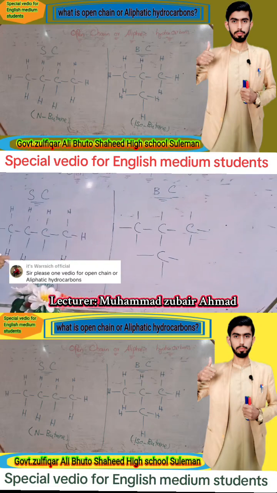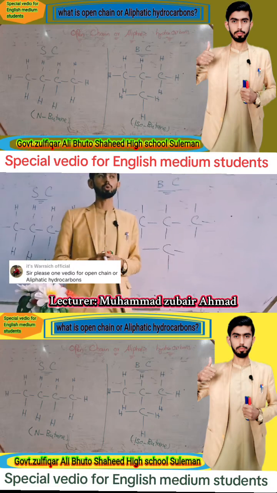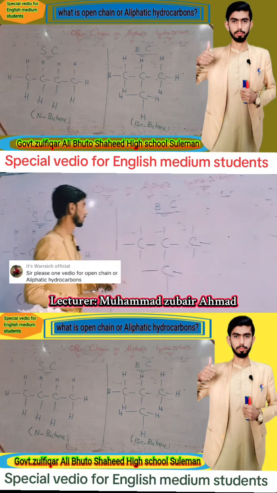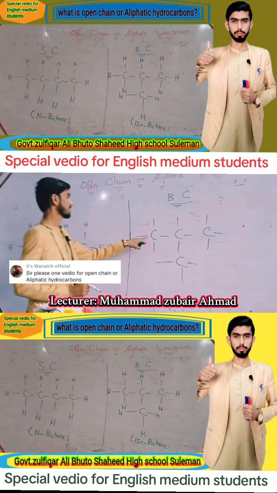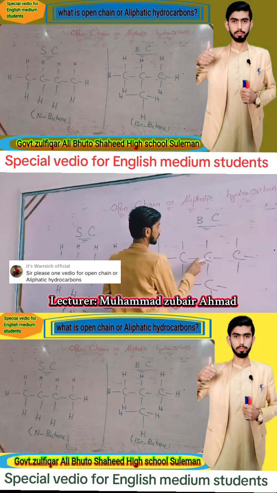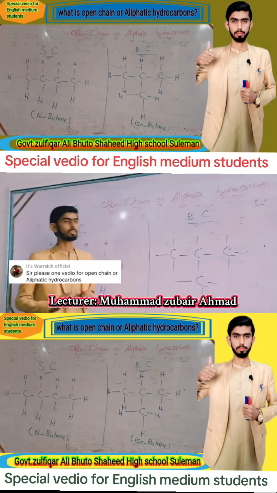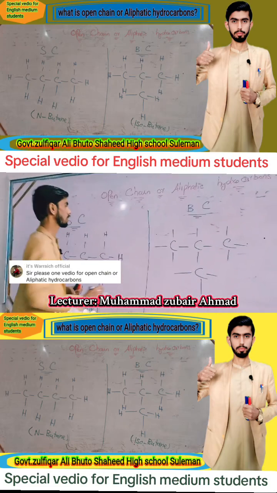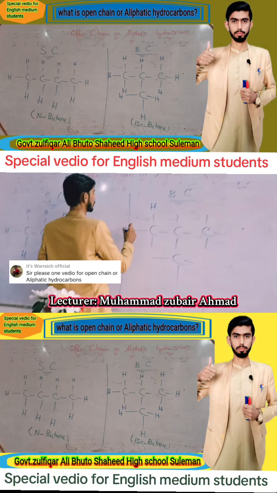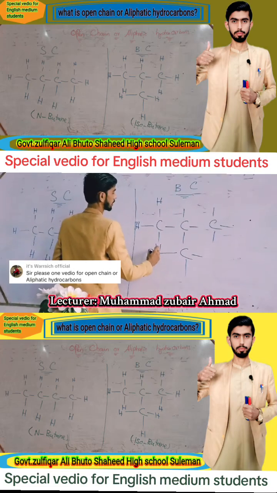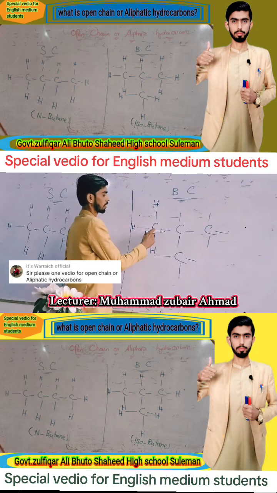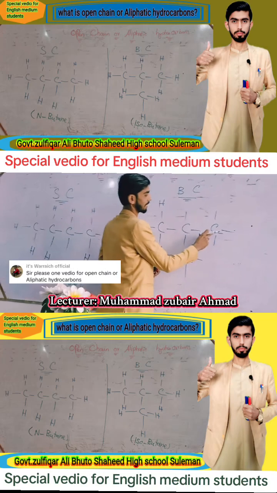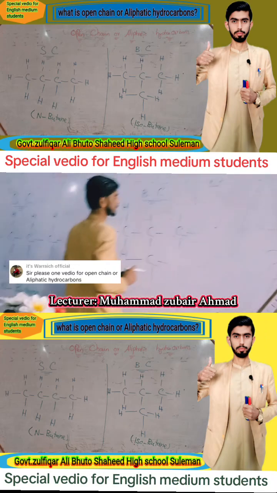We know that carbon forms four bonds at a time. In branch chain case, this carbon forms one bond with this carbon and the remaining three bonds form with three hydrogen, 1, 2 and 3. And the second carbon forms one bond with this carbon and a second bond with this carbon,